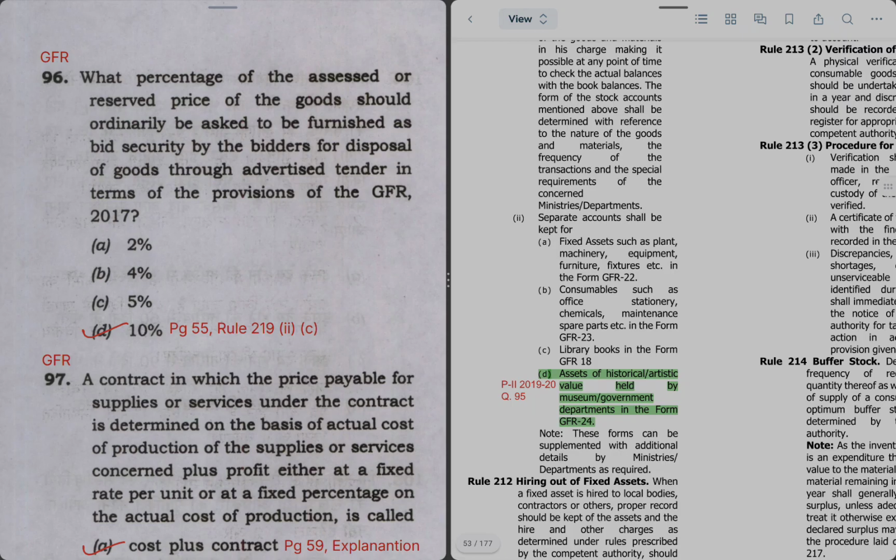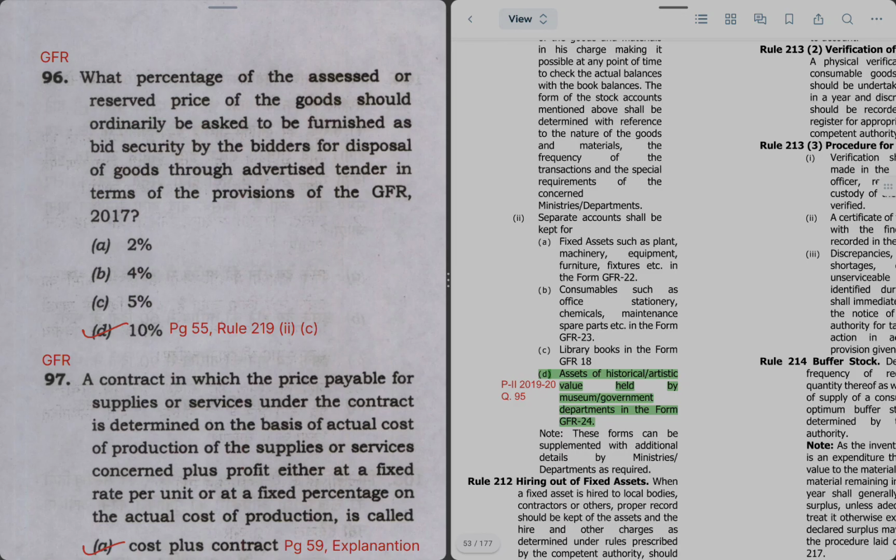Now one question I'll ask, what is the difference between security deposit, which is bid security, and performance guarantee? So please post your answer in the comment box. We'll appreciate the correct answer.